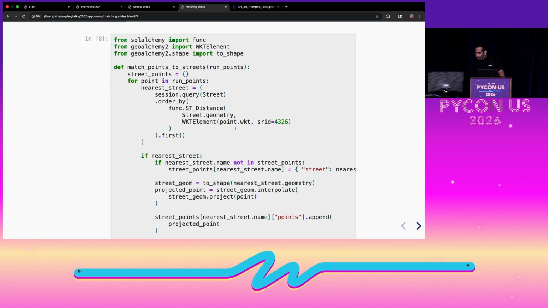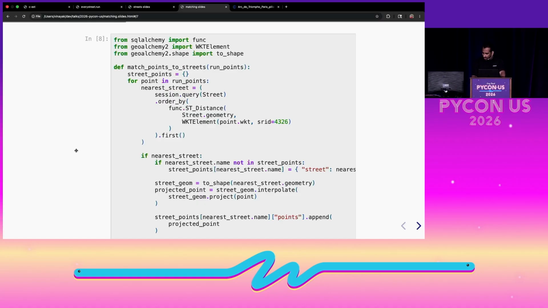If we can find the nearest street, we initialize this dictionary with the name of the street, and it's not visible here, but we have a points array that is being initialized as an empty list. What we're going to do after that is project our run point to the point on the street.